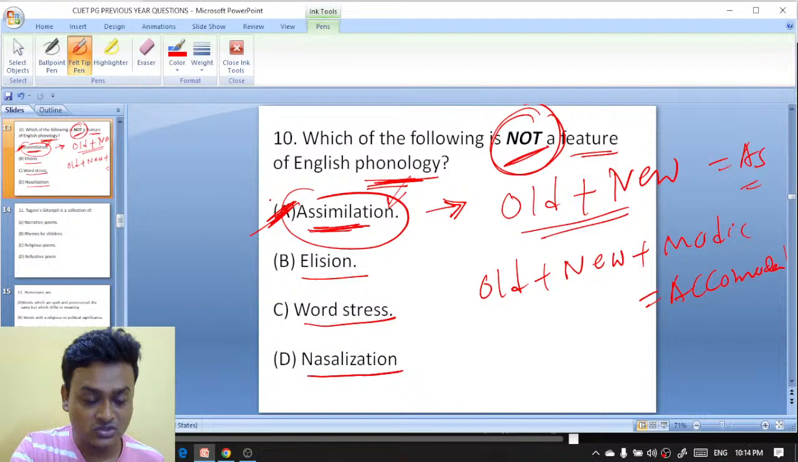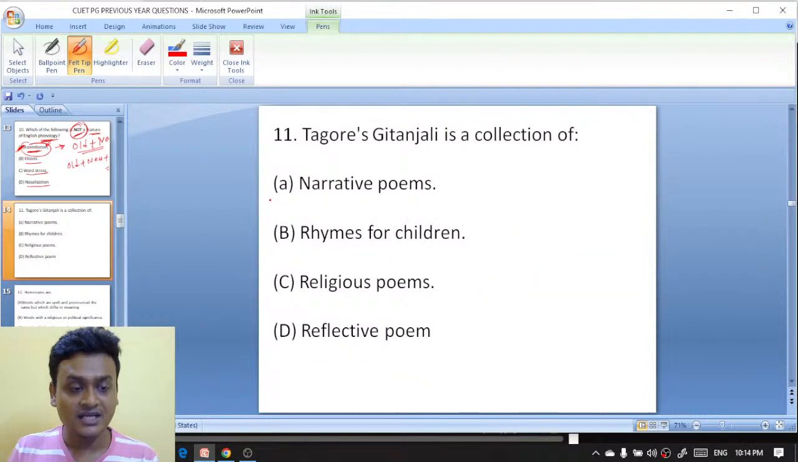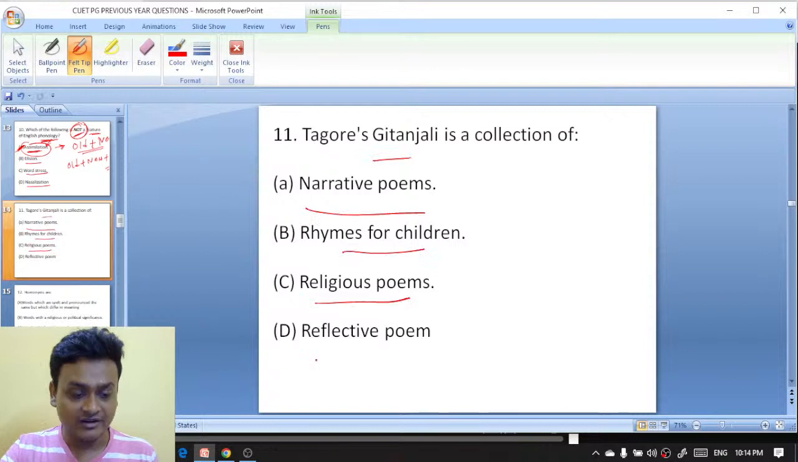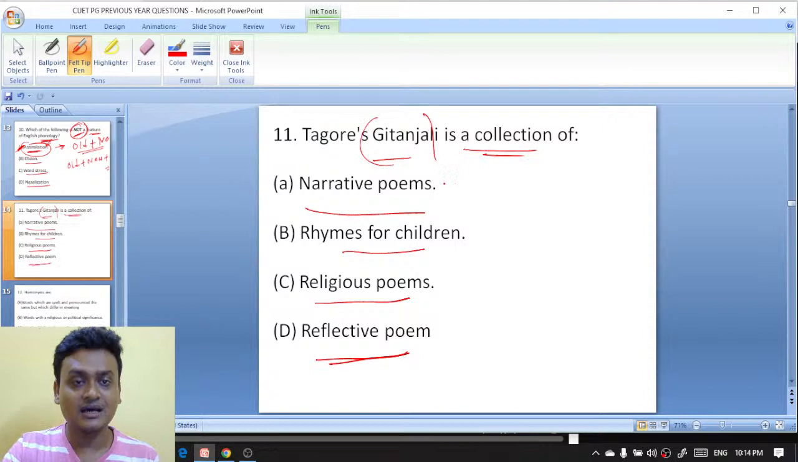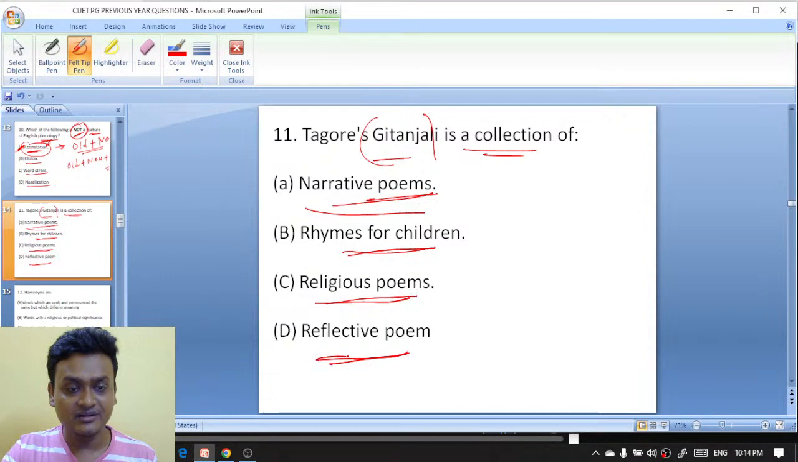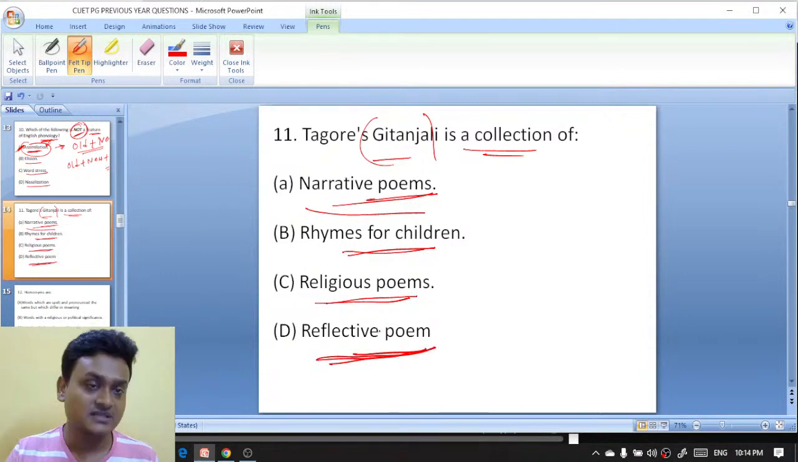Moving ahead to question number 11. Rabindranath Tagore's Gitanjali is a collection of narrative poems, rhymes for children, religious poems, reflective poems. Answer in the comment box. Tagore का गीतांजलि is a collection of narrative poems, rhymes for children, religious poems, reflective poems. क्या है? What would be the right answer here?